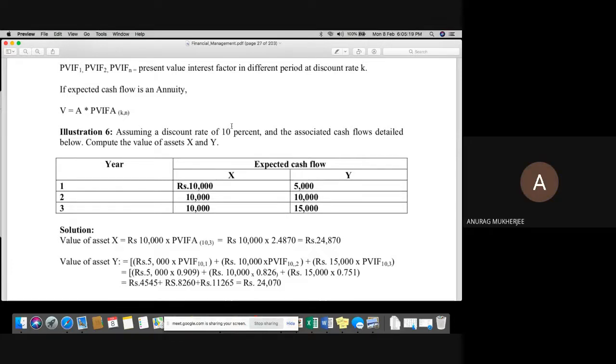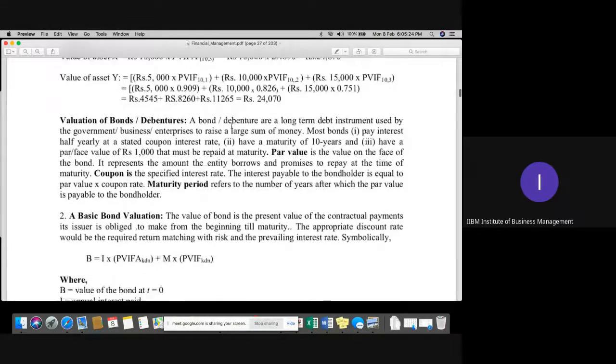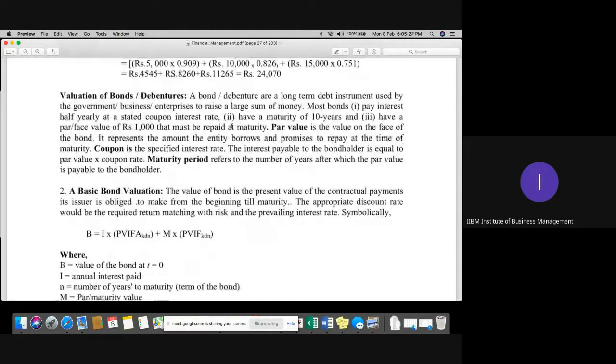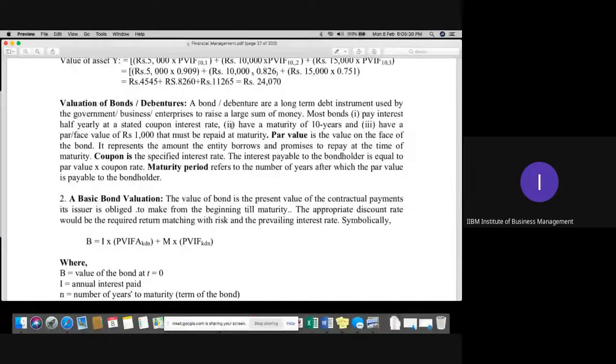Now you can see that the next model is the valuation of bonds and debentures. Under this we have the first method, that is the basic bond valuation method. First of all, we need to understand this concept. Bonds and debentures are debt securities, debt instruments. In such cases, the companies are always liable to pay interest on a periodic basis. That interest may be half yearly, monthly or yearly as well.